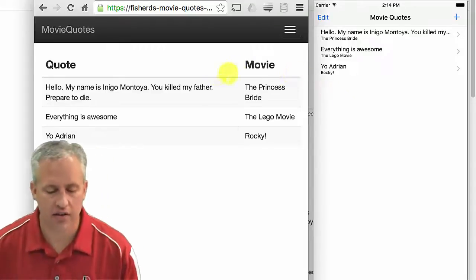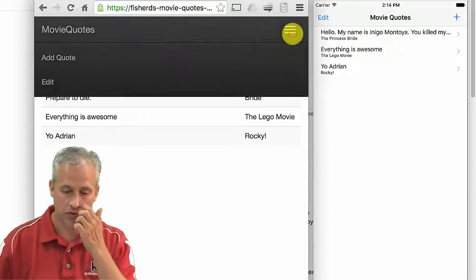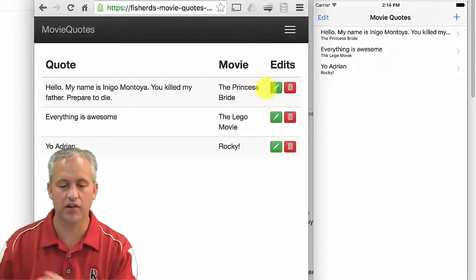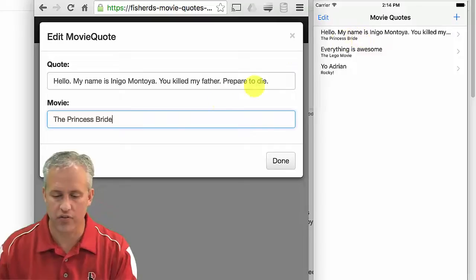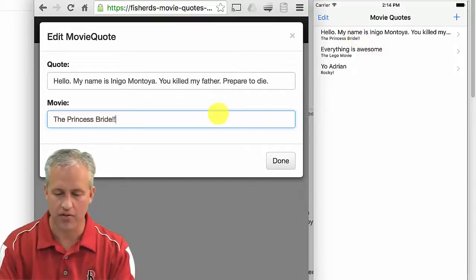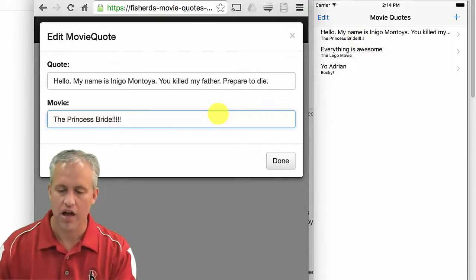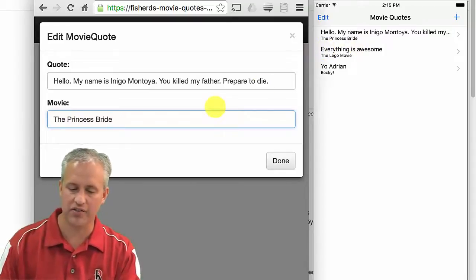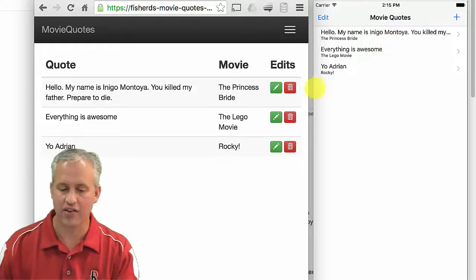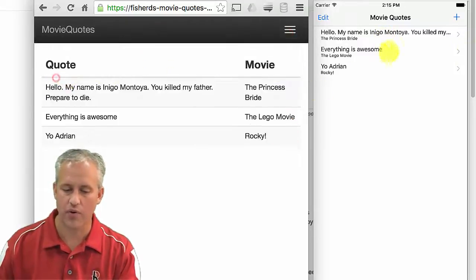Another thing that's neat is you can also edit quotes, so you can edit them from the website. You can also edit them from the app. But one thing that's neat is if you watch the words "Princess Bride" here, I'll just put on some exclamation points. You can see that we're actually modifying it on a character by character basis, which is kind of fun. That's just something that we thought we would throw in just because it's neat to do.